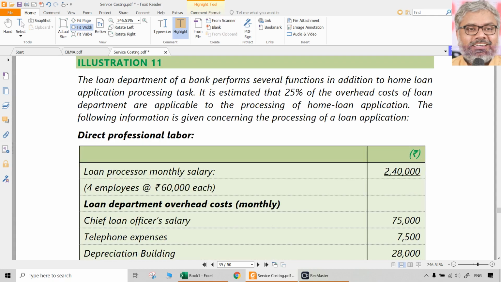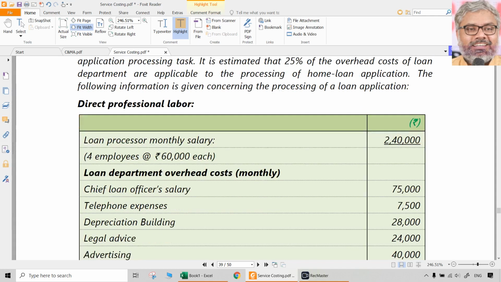Illustration 11, for example, is a bank business. The loan department of a bank performs several functions in addition to home loan application processing task. It is estimated that 25% of the overhead costs of loan department are applicable to the processing of home loan application. Okay. So the following information is given concerning the processing of a loan application. Direct professional labor, loan processors monthly salary 2,40,000. 4 employees are there, monthly 60,000 each means 2,40,000.